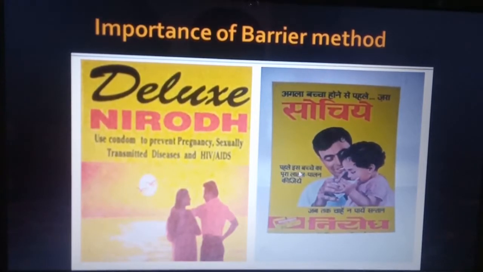And next it is also stated that it is also used to space the children. In Hindi this slogan is given. So the condom method, which is a prevalent barrier method, is used to prevent sexually transmitted diseases and pregnancy.